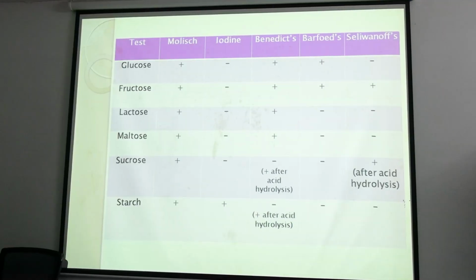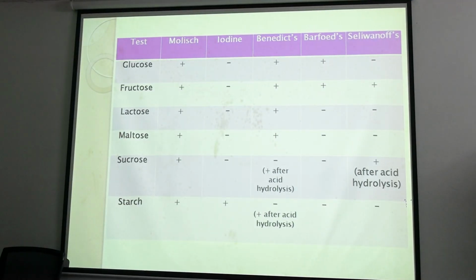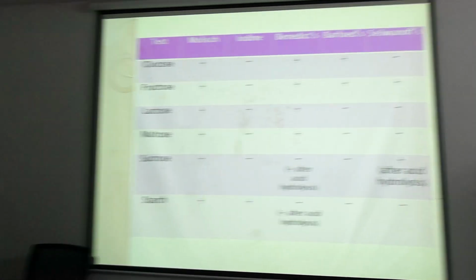Another thing, here is the iodine test. We do the iodine test to identify starch. After this we will see the structure of starch. It is composed of amylose and amylopectin. Amylopectin is a branched molecule. So in between the amylopectin branches, iodine can be adsorbed. Iodine is adsorbed in between the amylopectin molecule branches and it gives a dark blue color.